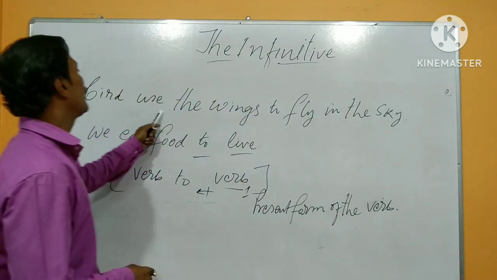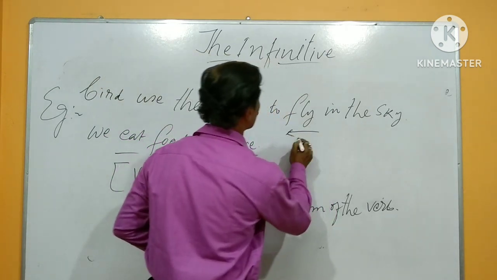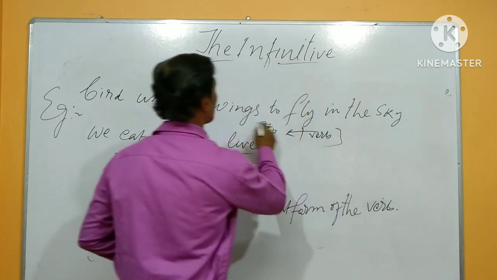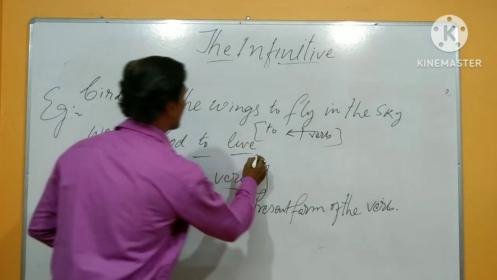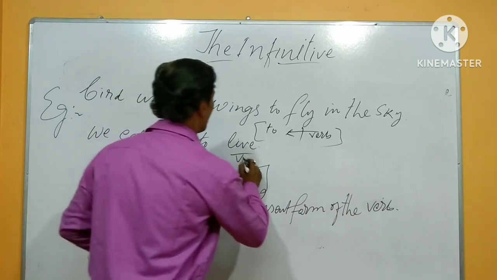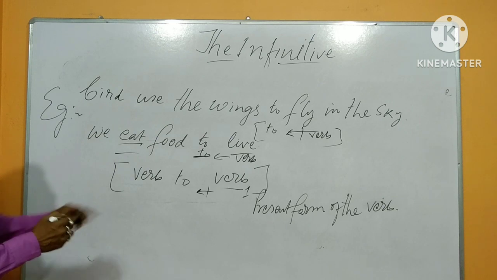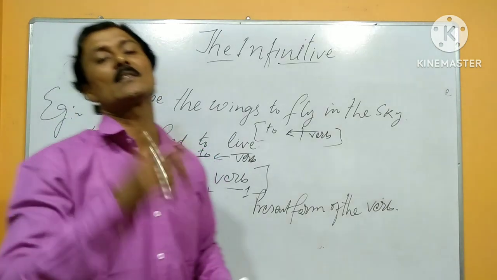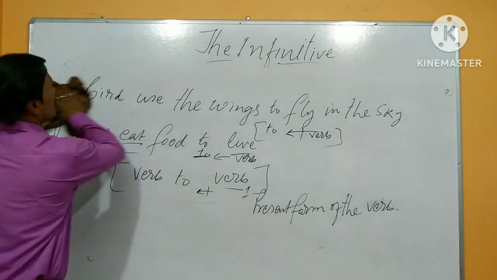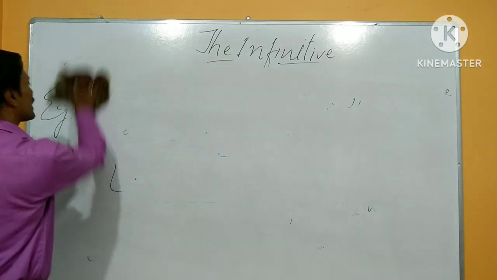Birds use the wings to fly. Here is a verb, and before the verb there is a to. That is called infinitive. Next one, live, and before it use to. There is a verb, and before it use to, and also here is a verb. It is a characteristic of the infinitive. In this way, don't take it otherwise. I have given more examples here, and I hope all of you are clear.